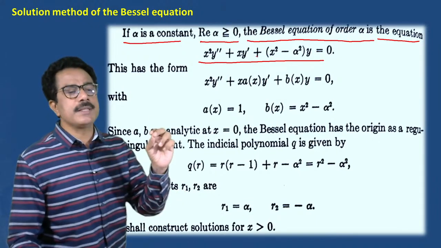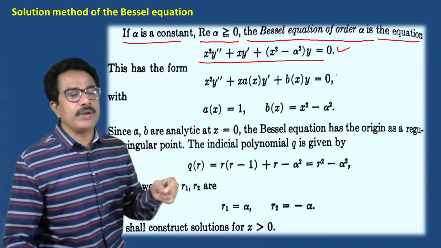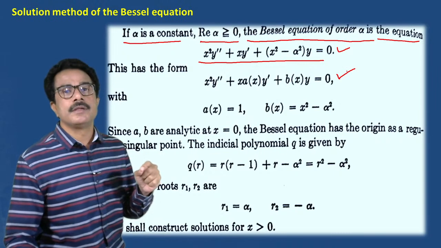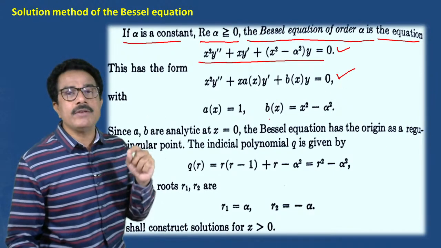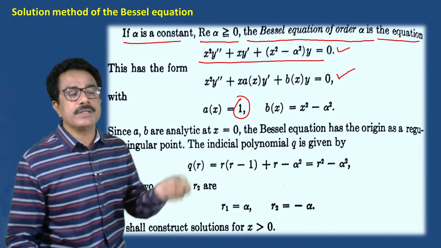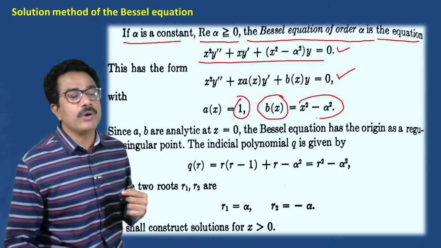विच ऑफ द फॉलोइंग इज द बेसल इक्वेशन? You can write this. Which of the following is the general form of a Bessel equation? Then we have to write this. In the Bessel equation, the value of A of x is, you have to write this. In the Bessel equation, which of the following is the value of B of x? Then you have to write this.